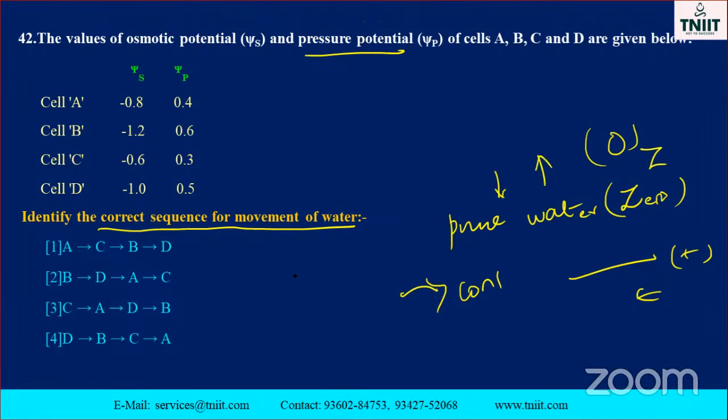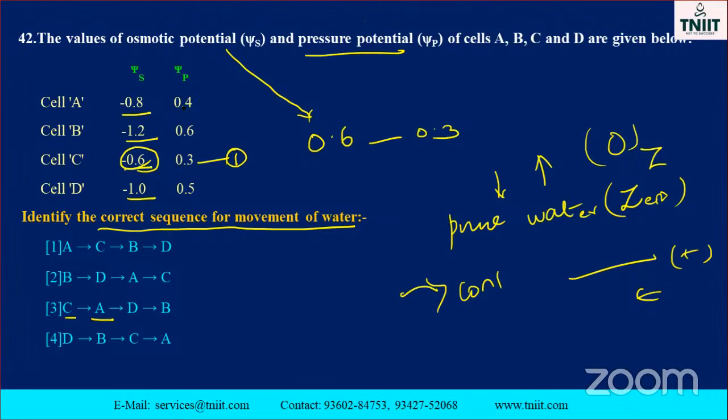Which one is the lowest? The options are 0.8, 1.2, 0.6, 1.0. Which one is the correct answer? 0.6 is the first one, isn't it? For 0.6, the osmotic potential means the pressure potential is 0.3. So this one is first. The second is in ascending order: 0.6, then 0.8. So first is C, second is A.